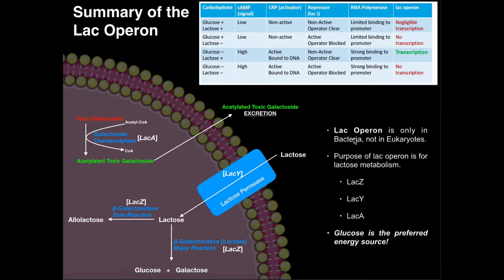And the purpose of the lac operon is to regulate lactose metabolism. Lactose is a disaccharide. It's actually a disaccharide of glucose and galactose, and bacteria can metabolize lactose. And so if there is no lactose available, then we wouldn't need any enzymes or proteins that are involved in lactose metabolism, because if there's no lactose, we wouldn't need them. And it would make sense not to make those proteins and enzymes.